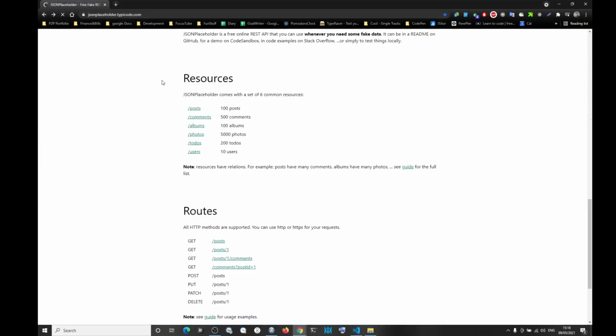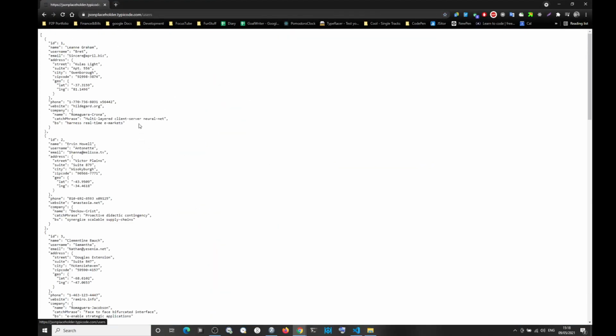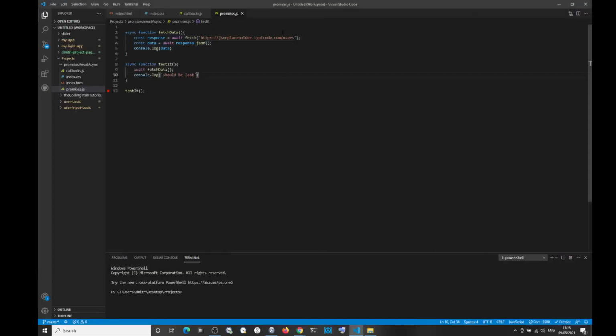It's like a free resource. It's called JSON placeholder typicode.com. So you click on users, it gives you an API. All right. So you see in here, we're simply fetching the data, and then we're console logging the data. Right. There is no syntax for create new promise. Yet await works on this function. Okay. So you see, it will execute this, wait until it gets executed, and only then execute this.